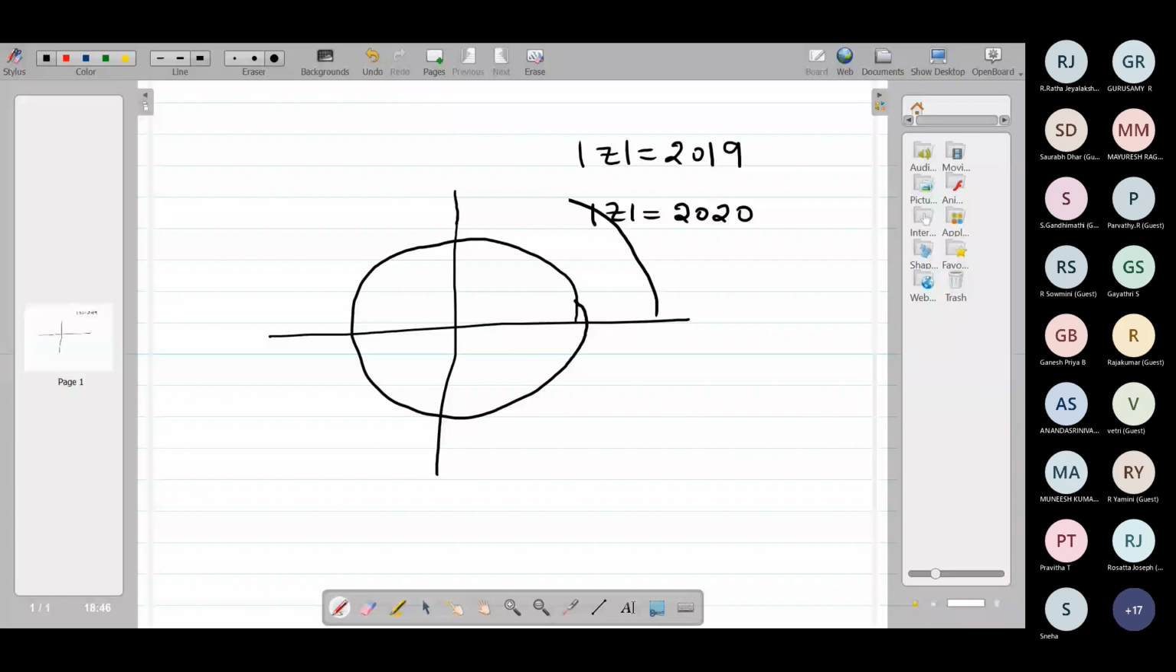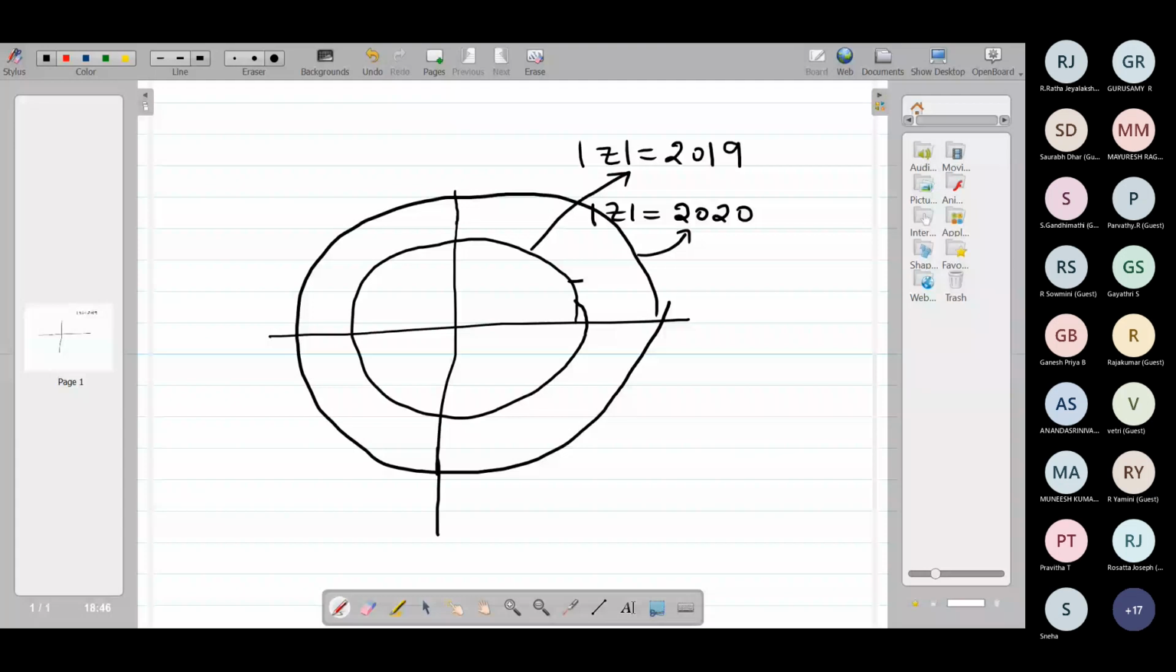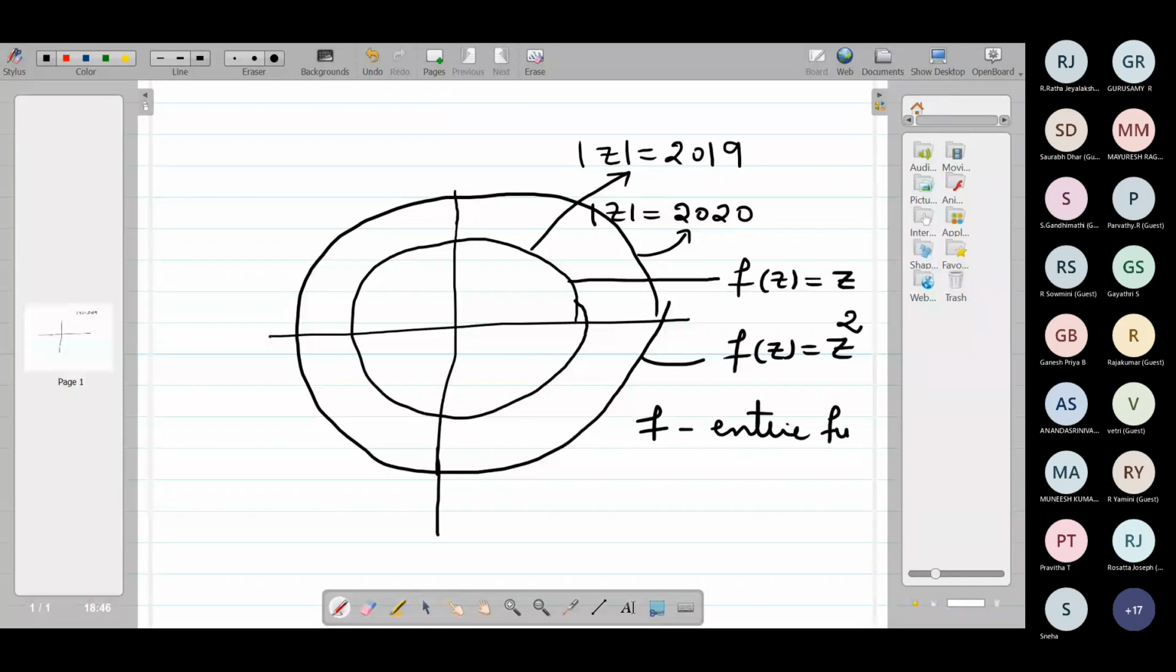In this smaller circle, my function is f of z is equal to z, right? In the bigger circle, it is z square. But what I know is f is an entire function satisfying this condition. So apply the uniqueness theorem and say whether this is possible or not.